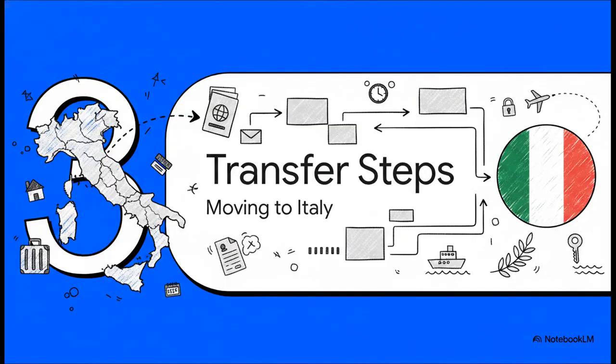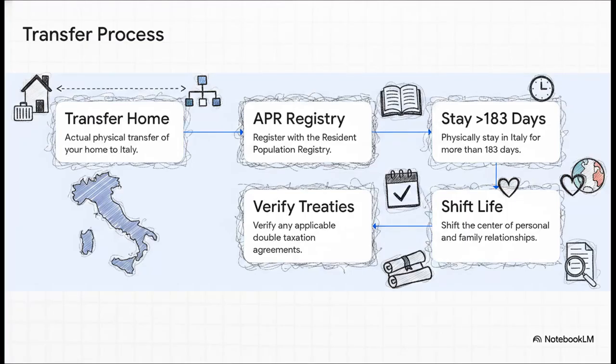So let's pivot to section 3. What if you actually want to transfer your residency to Italy on purpose? If you're officially making the move, here is your practical step-by-step roadmap. Step 1, you do the actual physical transfer of your home to Italy. Step 2, you get yourself officially registered with the Population Registry. Step 3, obviously, is physically staying in the country for more than 183 days in that tax period.